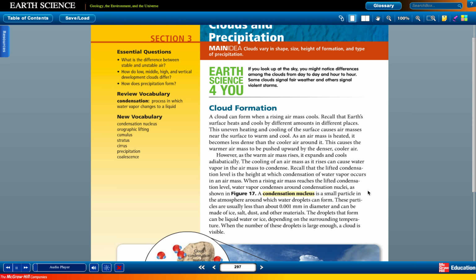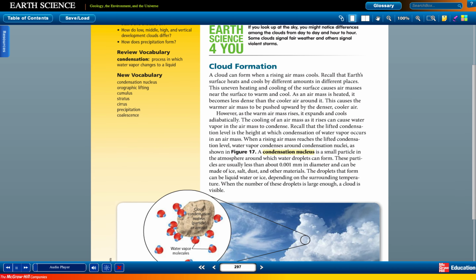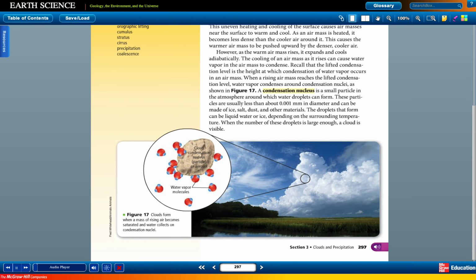A condensation nucleus is a small particle in the atmosphere around which water droplets can form. These particles are usually less than about 0.001 millimeter in diameter and can be made of ice, salt, dust, and other materials. The droplets that form can be liquid water or ice, depending on the surrounding temperature. When the number of these droplets is large enough, a cloud is visible.